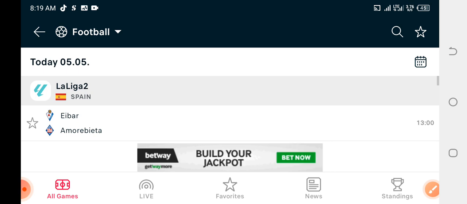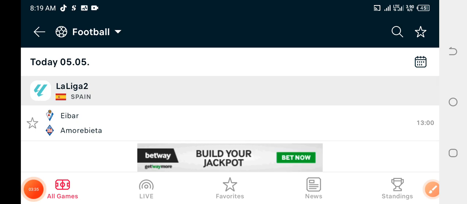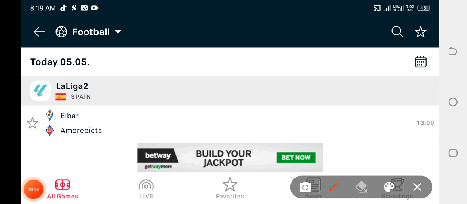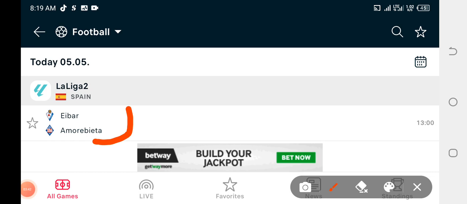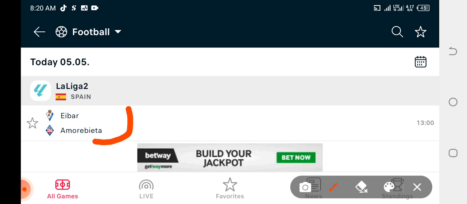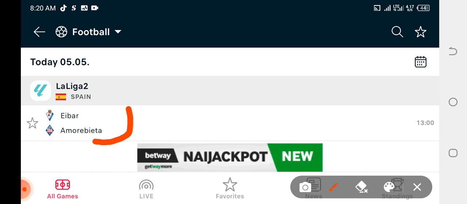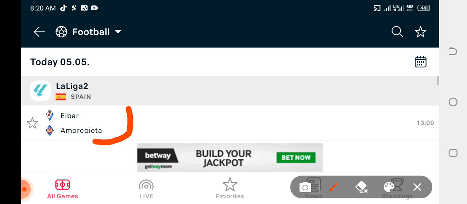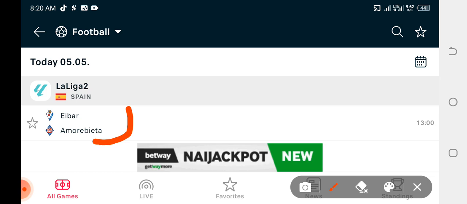Now let's start without wasting much of our time. The game I'm seeing here is, sorry if the pronunciation is bad, Eibar and Amorebieta, Spain words. So for this particular game, I'm going to click on it and check their head to head, check their stats, and see if at least in the last 5 games for the home team, for the away team, and together they were able to play second half most scoring half. Now let's check.